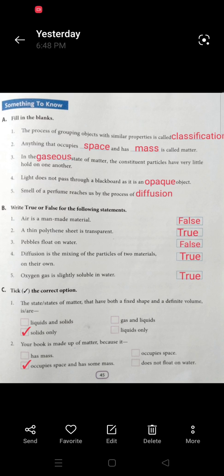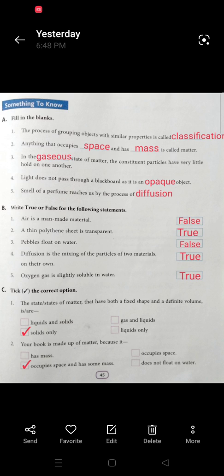Anything that occupies space and has mass is called matter. In the gaseous state of matter, the constituent particles have very little hold on one another. The next one, light does not pass through a blackboard as it is an opaque object. Next, smell of a perfume reaches us by the process of diffusion.